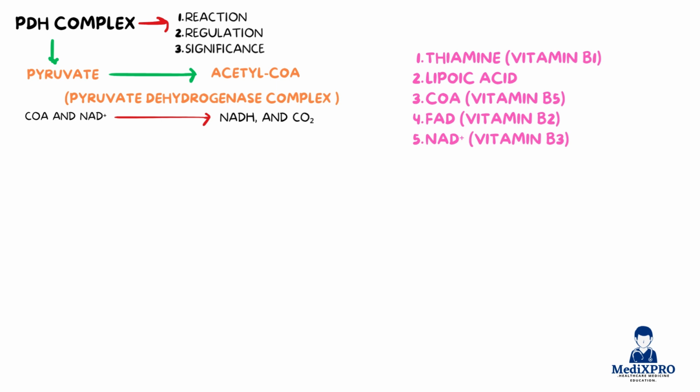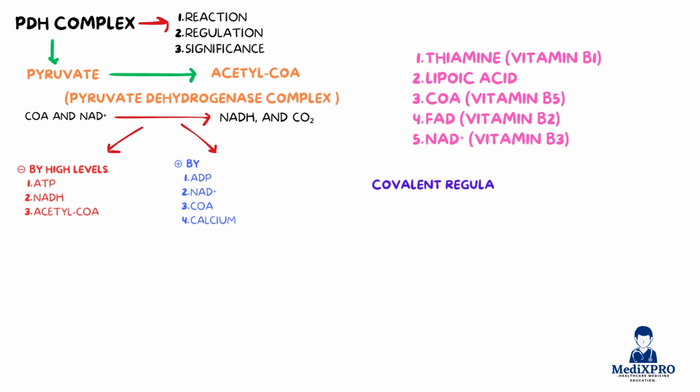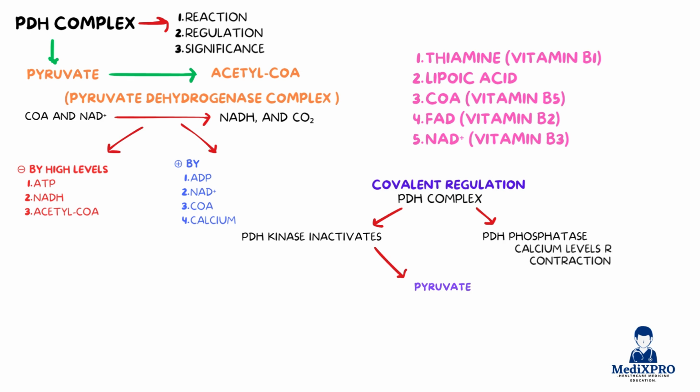The PDH complex is tightly regulated. It is inhibited by high levels of ATP, NADH, and acetyl-CoA, and activated by ADP, NAD+, CoA, and calcium. It's also subject to covalent regulation. PDH kinase inactivates it via phosphorylation, while PDH phosphatase reactivates it, especially in muscle cells during contraction when calcium levels rise. The importance of this step cannot be overstated.